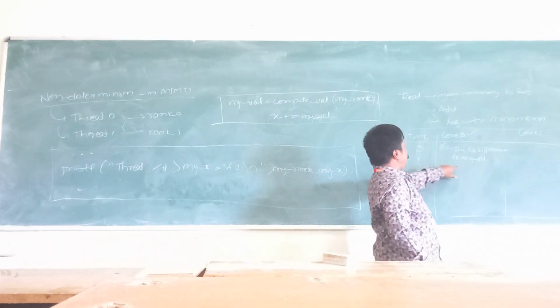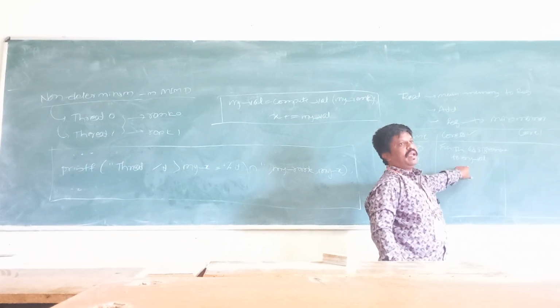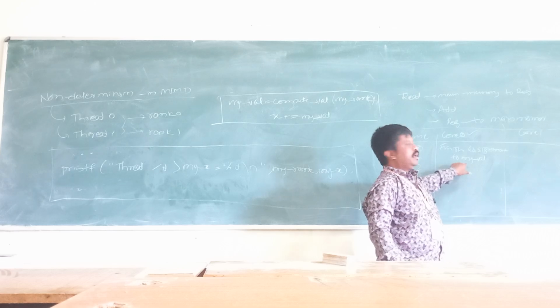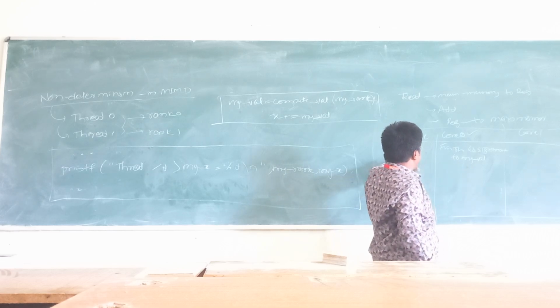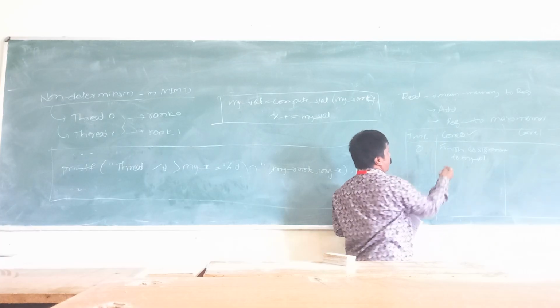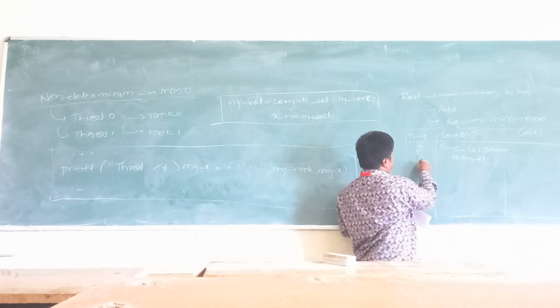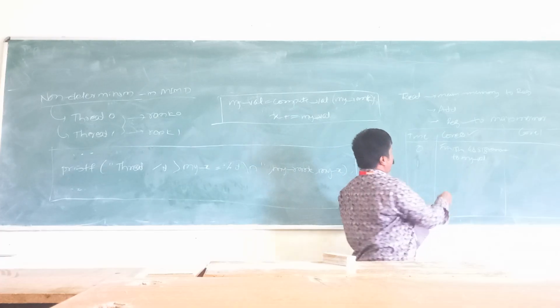We are assigning some values in the period of time 0. In the period of time 0, we are assigning the values to the variable. Next, in the period of time 1,